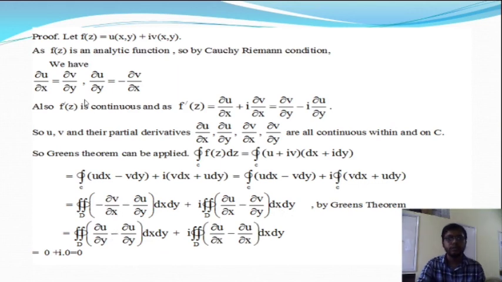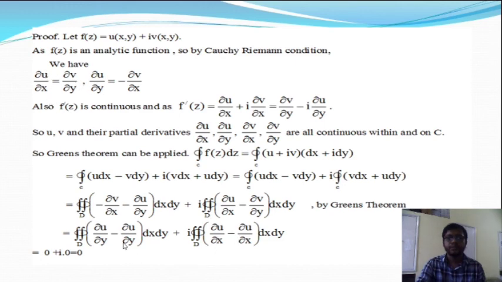Now we apply the Cauchy-Riemann equations. We will get del v del x is equal to minus del u del y, so that gives del u del y minus del u del y. This is the first part, and a similar thing will happen in the second part. If we put del v del y is equal to minus del u del x.